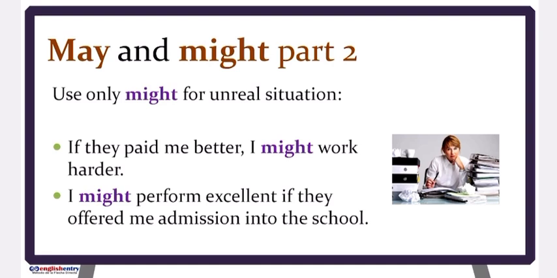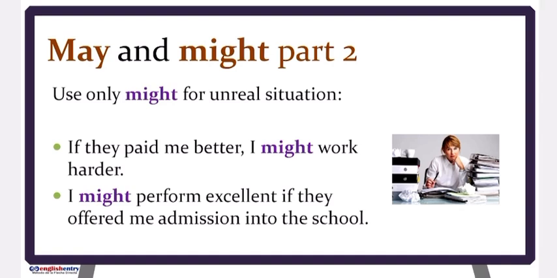It's just like a condition. But for now, I don't have admission into the school. So we use might because the situation is not real.